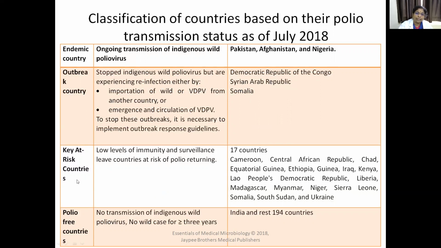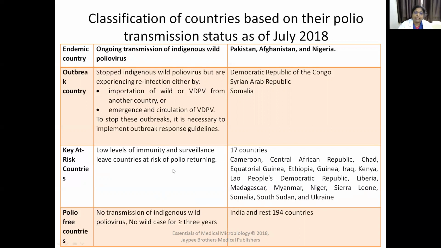What are key at risk countries? Key at risk countries means the immunity levels are low in these 17 countries. Surveillance leaves countries at risk of polio returning. So the immunity level in the children is low in these 17 countries: Cameroon, Central African Republic, Myanmar, Nigeria, then Sierra Leone, Somalia. Some African countries are also there.